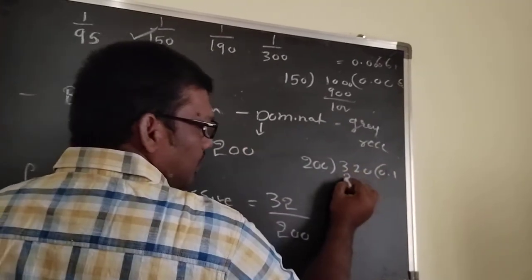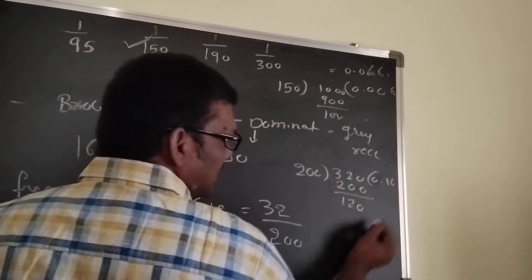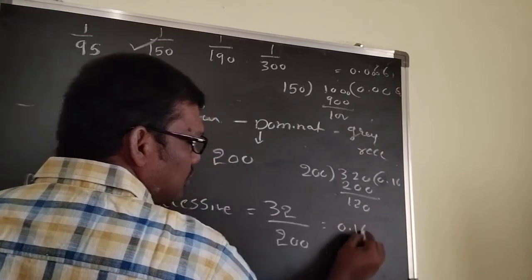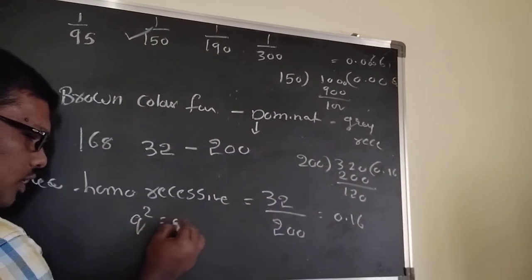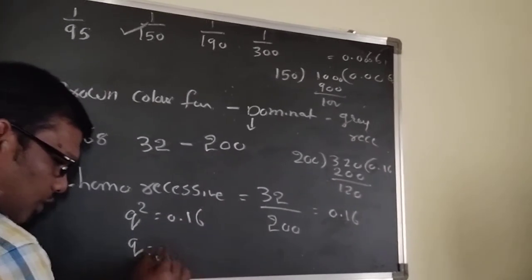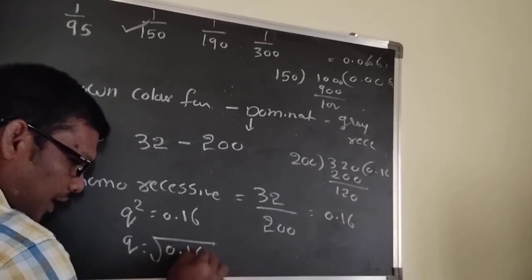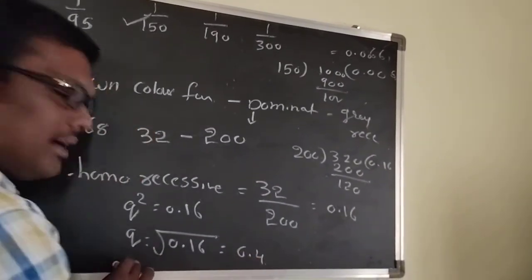Ones are 200, 126. That's why you can get 0.16. That is Q square. Q square equal to 0.16. Now Q is equal to root of 0.16. You can get 0.4. That is Q.